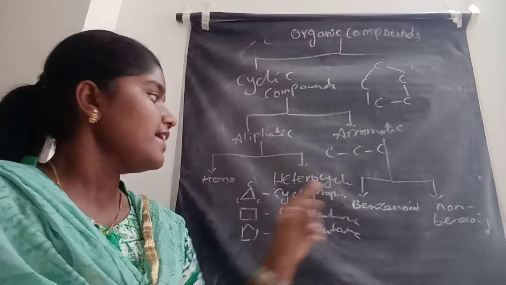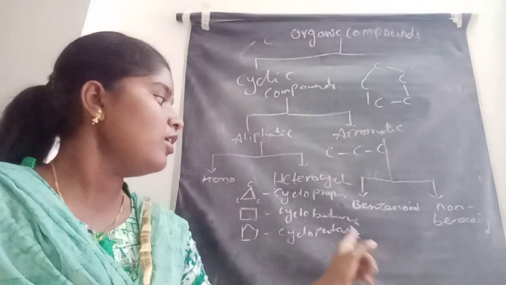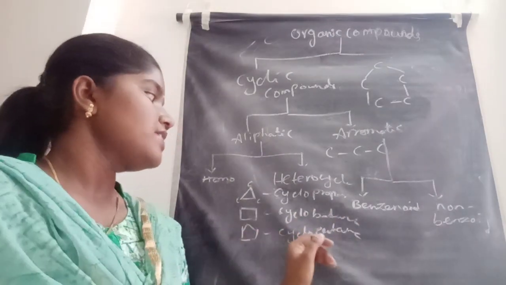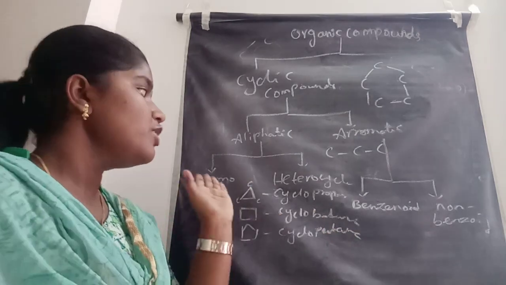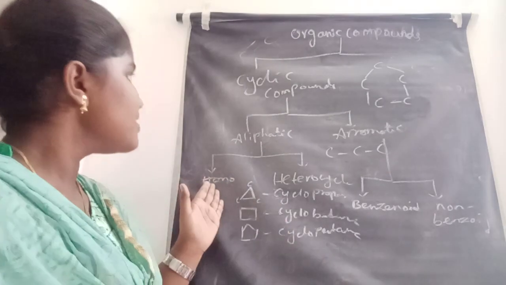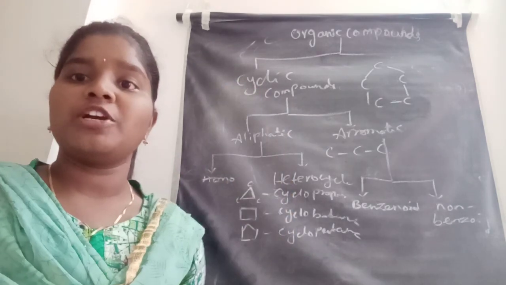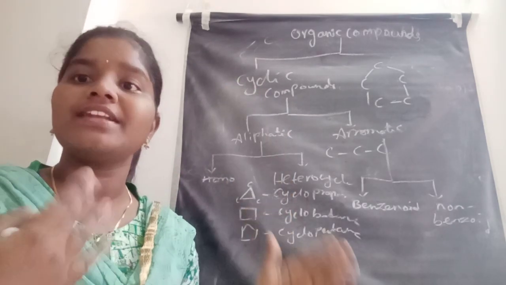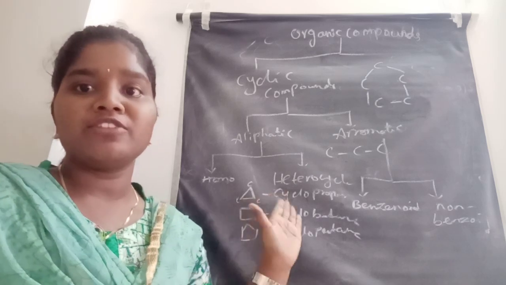So these are cyclopropane, cyclobutane: 4 carbons are there, so cyclobutane; 5 carbons are there, cyclopentane. These are examples of homocyclic compounds. Only the carbon atoms are involved. Homocyclic compounds are also a type of cyclic compound, because the carbon atoms are arranged in a cyclic form, so we use the prefix cyclo to indicate those compounds.